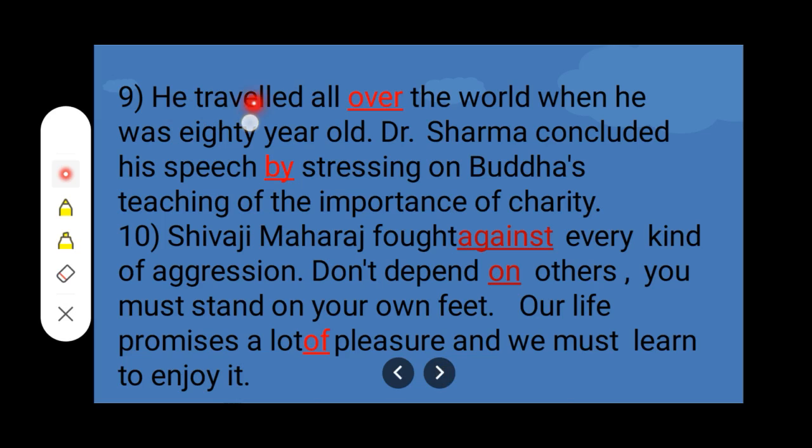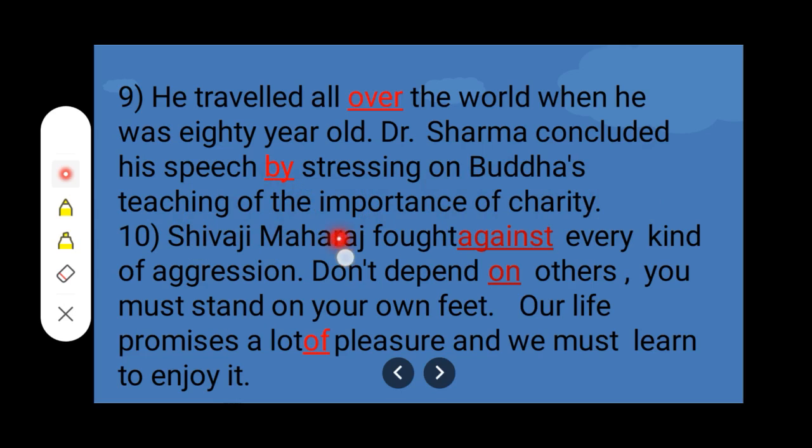Number 9. He travelled all dash world when he was 80-year old. Dr. Sharma concluded his speech dash stressing on Buddha's teaching of the importance of charity. So first we will write over, second we will write by. He travelled all over the world when he was 80-year old. Dr. Sharma concluded his speech by stressing on Buddha's teaching of the importance of charity.